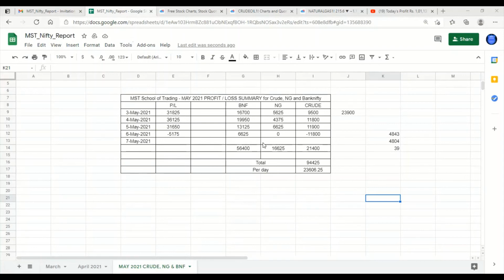Clear? But just see the 4 days of profit. On 3rd May, we got 31,825 rupees profit. On 4th May, we got 36,125 rupees profit. On 5th May, we got 31,650 rupees profit. And on 6th May, we got 5,100 rupees loss.